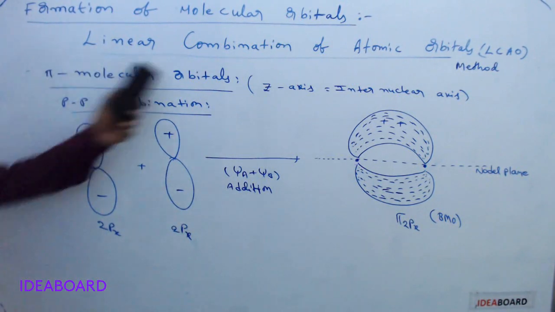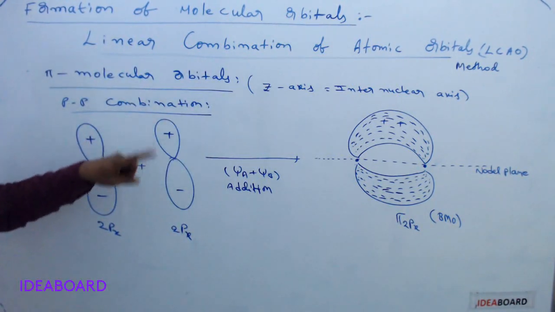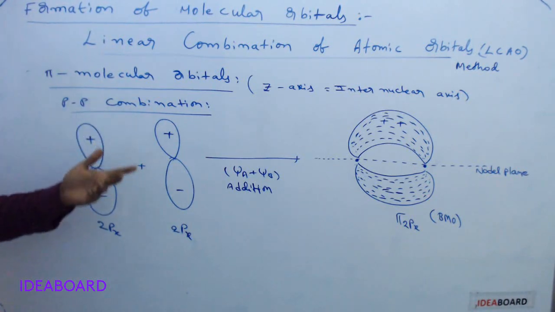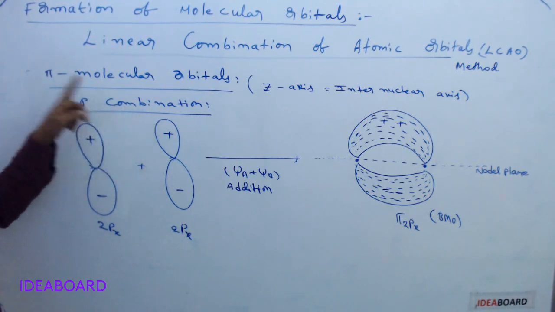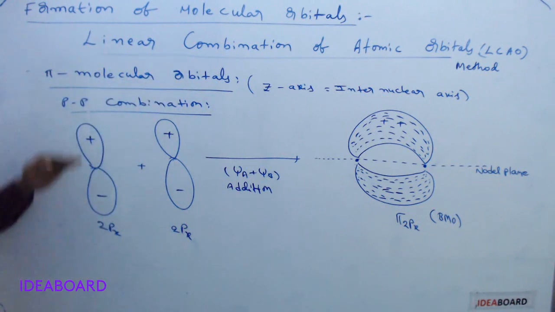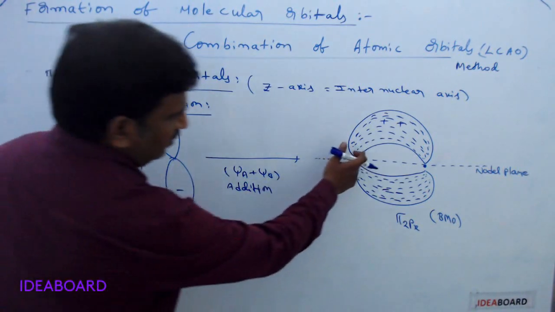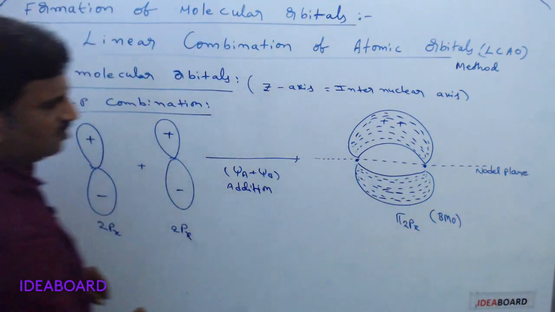Pi molecular orbital by the pp combination, second type. Sigma also we have pp combination, but in the pp combination for pi bond formation, the sidewise overlapping occurs. By this addition of wave functions we get this pi 2px orbital.